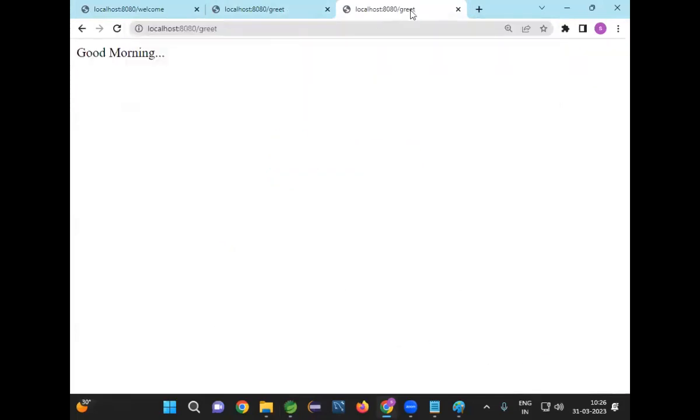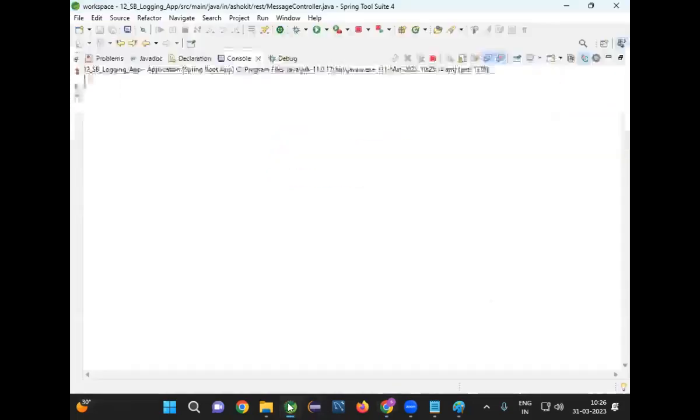I'm sending the request continuously for the welcome message. Now let me go here, greet, send the request, send the request again. But if you look in the console, is anything printing or nothing printing? Nothing is printing on the console. That means we don't have any clue which method is executed, when that method executed, and how many times it executed. Now I want to implement logging for those methods.